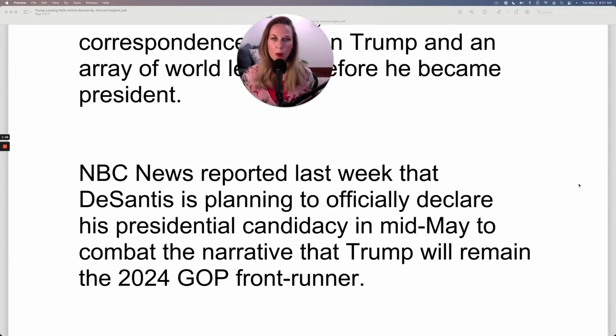NBC News reported last week that DeSantis is planning to officially declare his presidential candidacy in mid-May to combat the narrative that Trump will remain the 2024 GOP frontrunner.